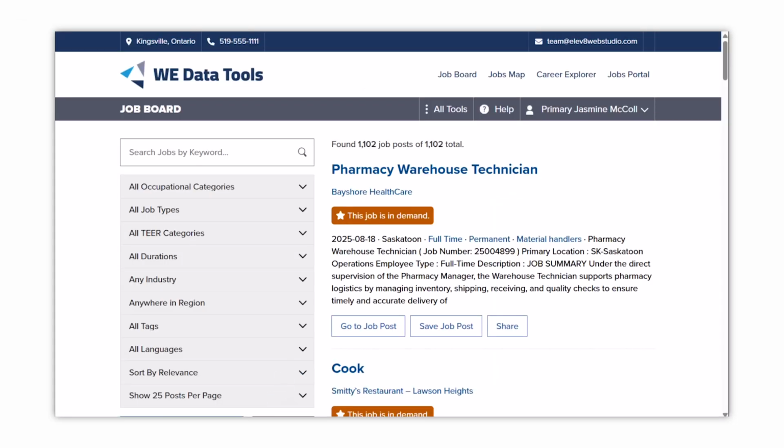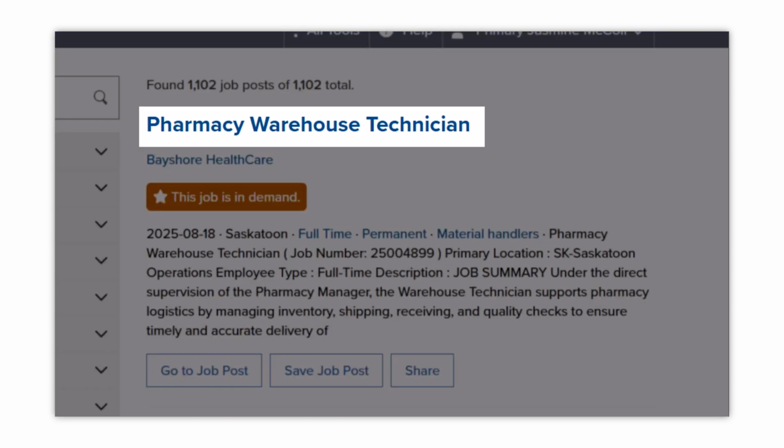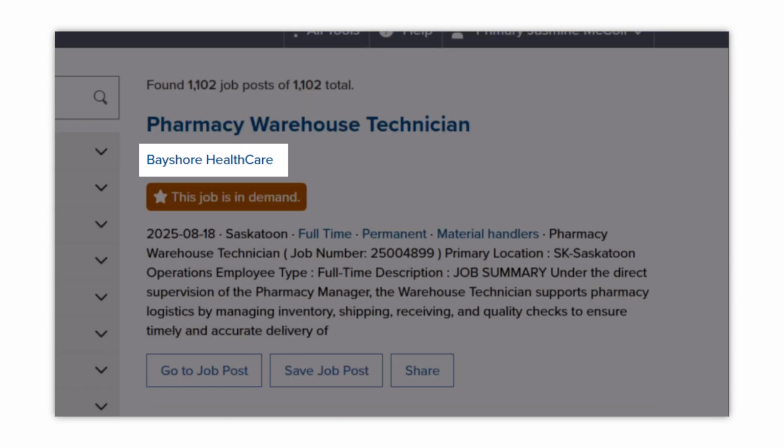Each job post will have the same basic features: the job title and the name of the company that posted it. An indication if the job is an in-demand job, meaning this is a job title or occupation that frequently appears on the job board.